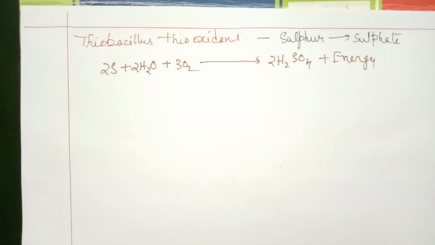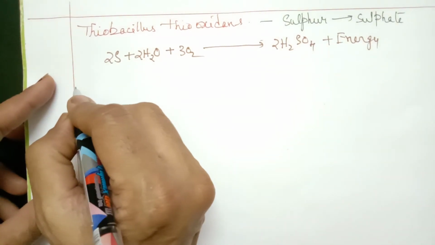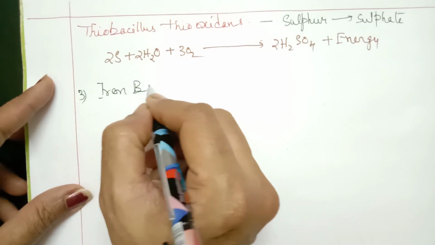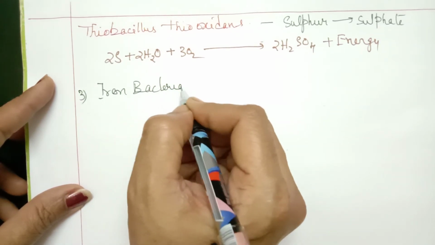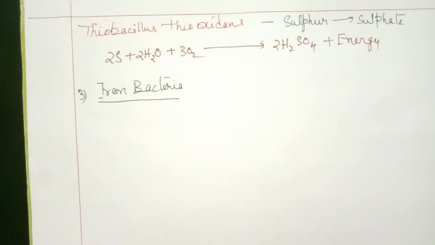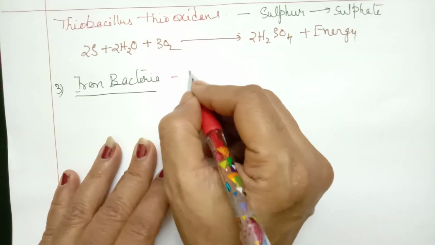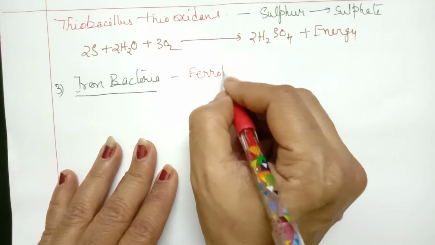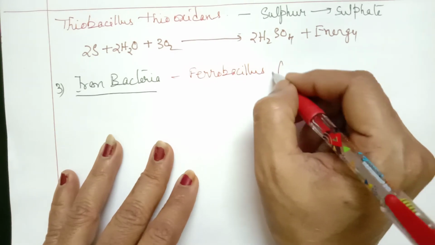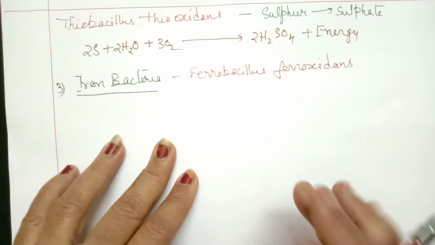Now the next example is called iron bacteria. The third category is called iron bacteria. That means here iron compounds are used for oxidation. Examples of iron bacteria are Ferrobacillus ferrooxidans. Ferro is related to iron, so they bring about oxidation of iron compounds.